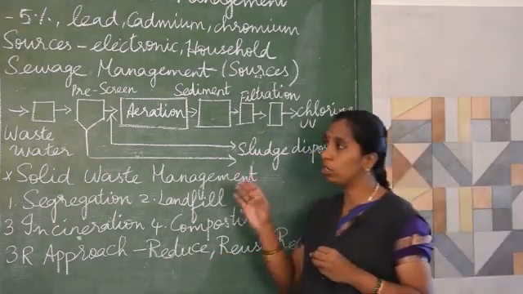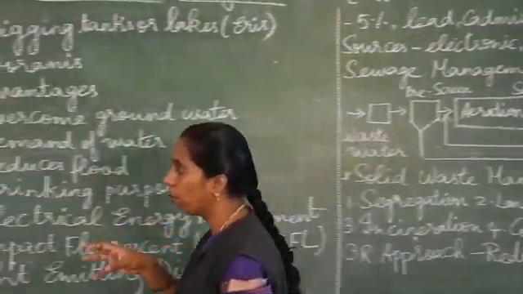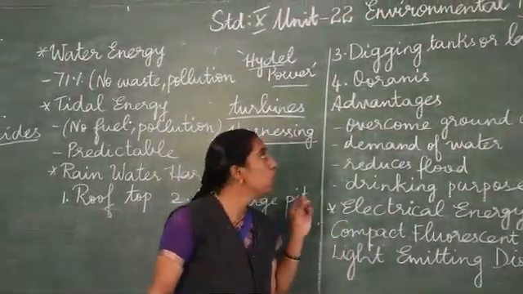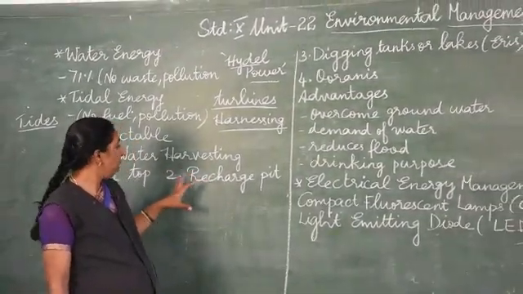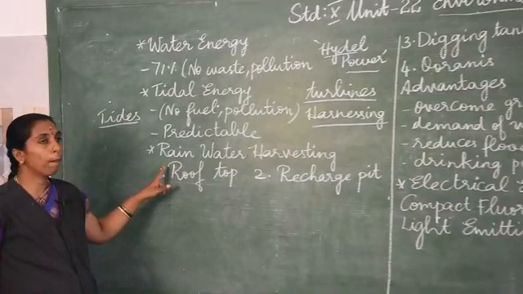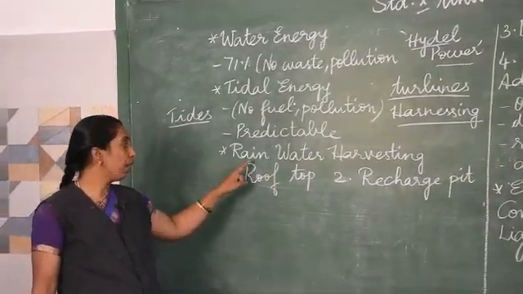Now again we shall see the important possible questions they will be asking from this topic. Most often they ask this question: what are the different methods to conserve rainwater?